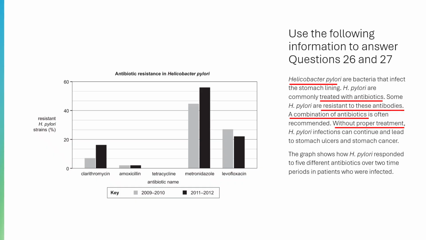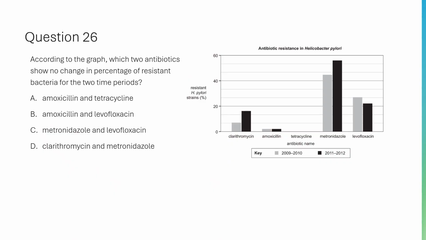The graph shows how H. pylori responded to 5 different antibiotics over 2 time periods in patients who were infected. The correct answer is A. Amoxicillin and tetracycline. Why A is correct?